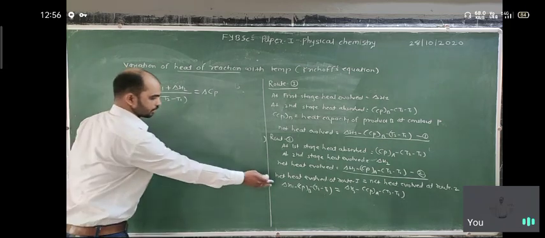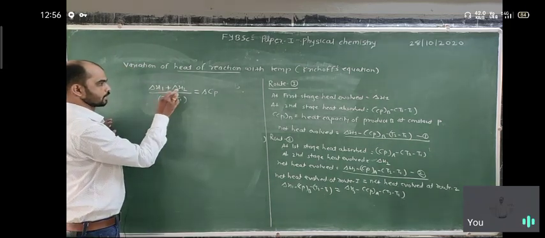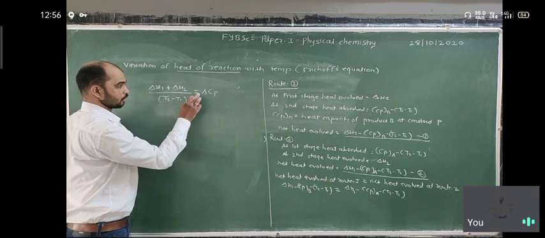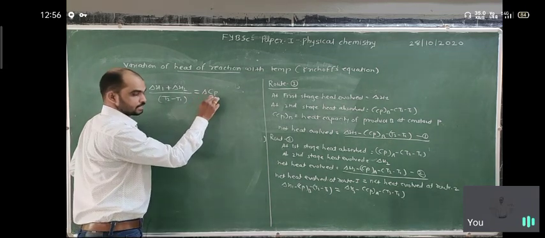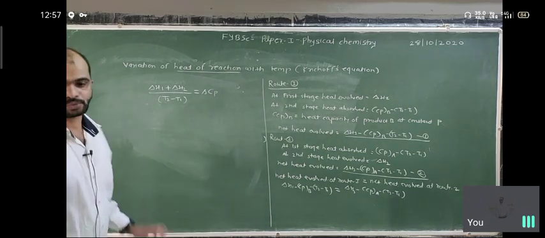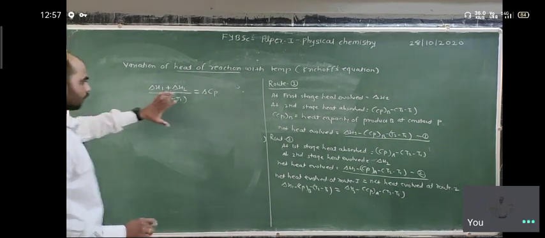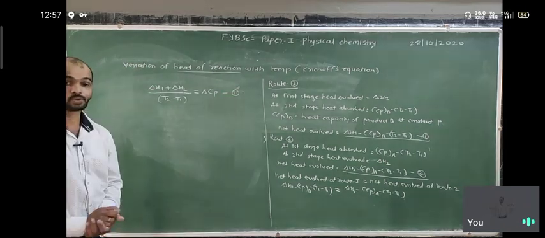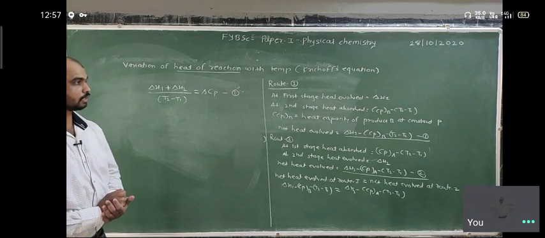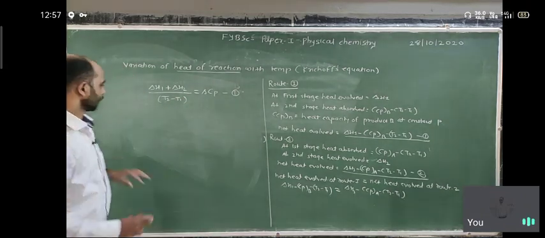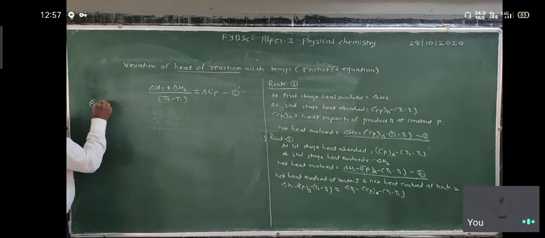So using this equation, delta H1 plus delta H2 upon T2 minus T1 is equal to change in heat capacity at constant pressure. So this is very important. Once we know this, we get this equation according to the first case, the reaction carried out at constant pressure. Same thing, the second case is reaction